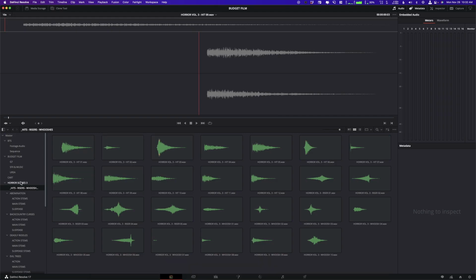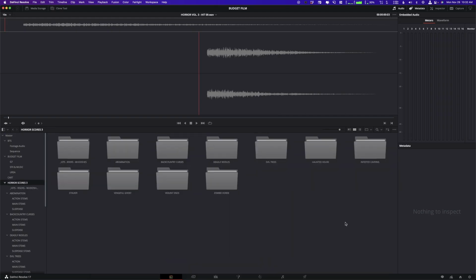So I'm looking at these in DaVinci Resolve, but you can, of course, have these in Premiere Pro or Avid. Whatever you use, you can use them. You're not stuck with just using DaVinci Resolve. This is just what I'm going to do, so it's easy to navigate and play back.